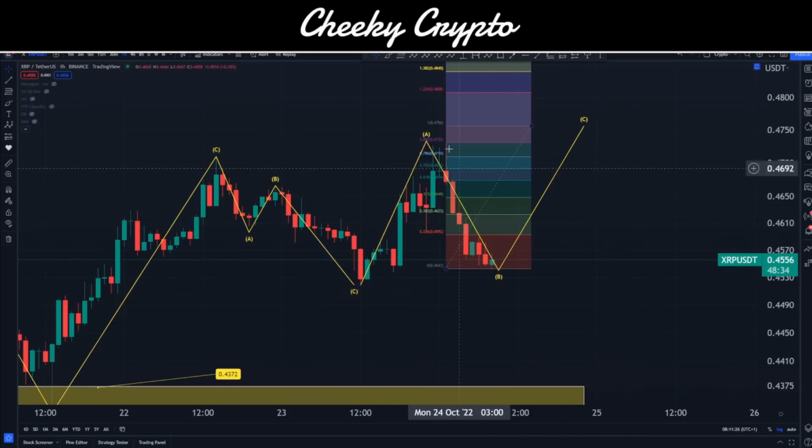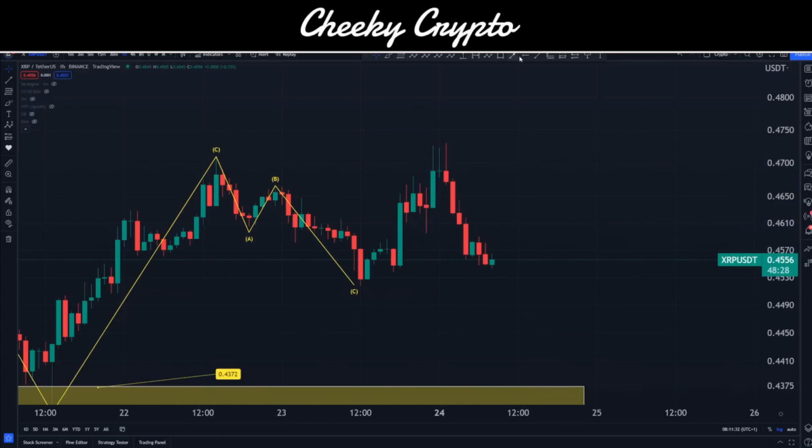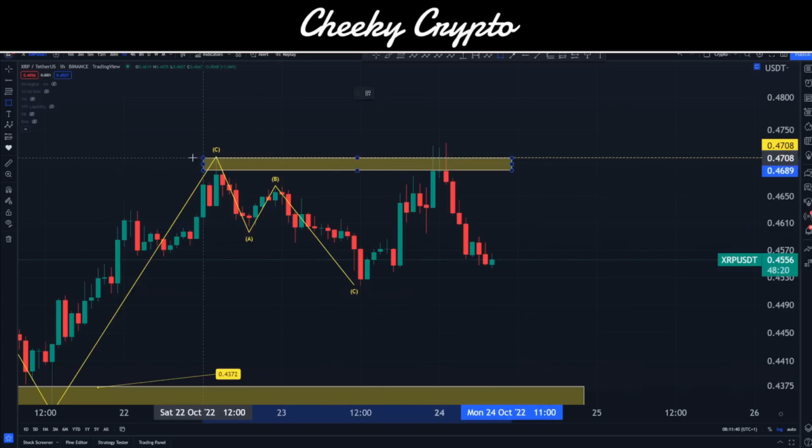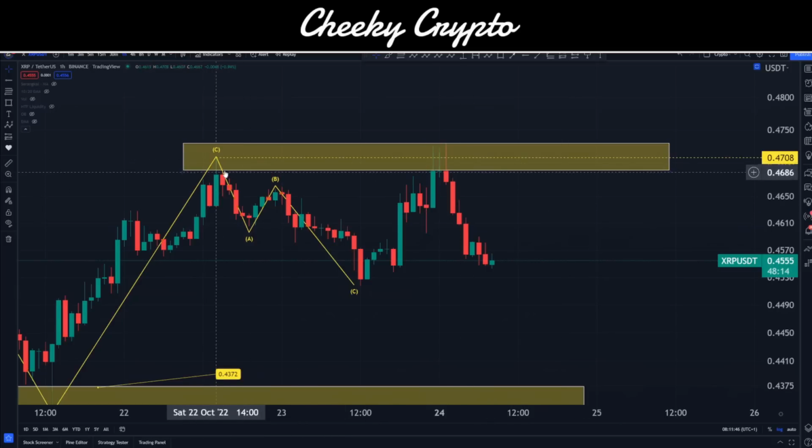And, you know, it's quite a difficult one because there's a couple of other scenarios that I can see. And because it went up higher than this level here, let me just go put a line on there. Since we wicked up higher than this area, it becomes an interesting zone for me. Now, the first thing I want to do is put in this little box here, okay? This box is basically where the sellers are at the moment. We can see that with this side, and we can see that over here. We closed below this area, and we've wicked into it.